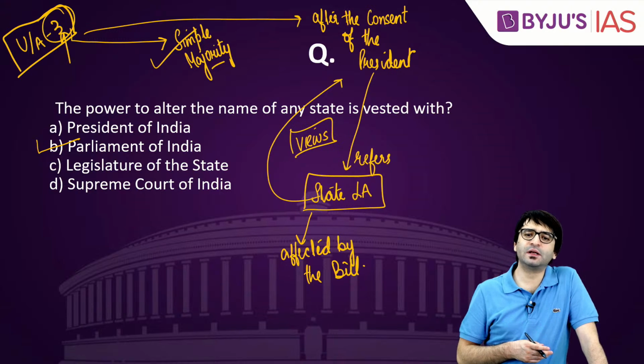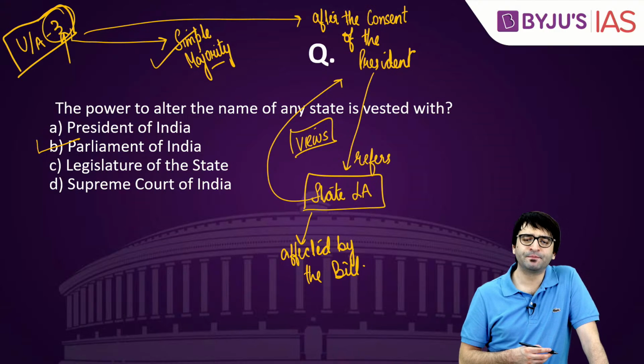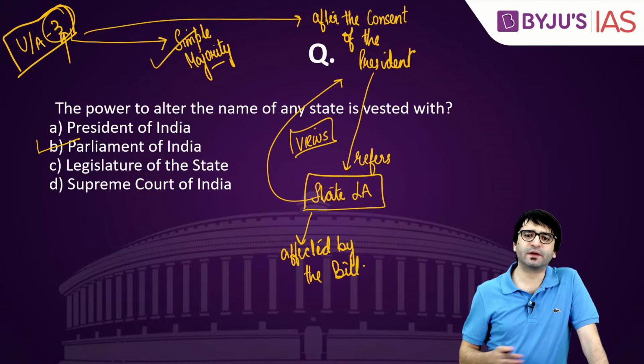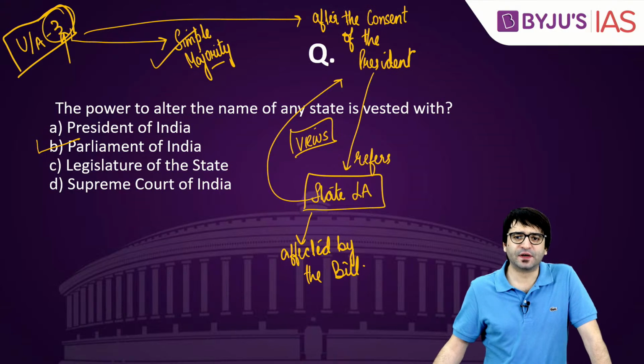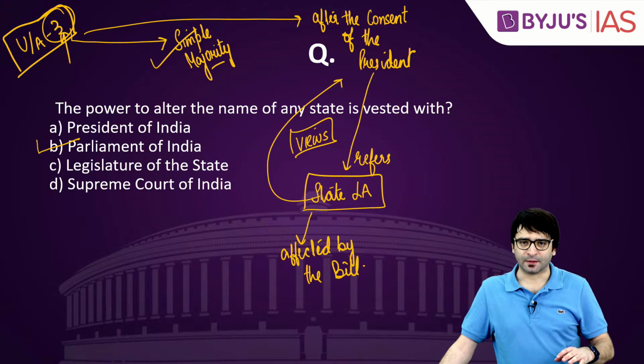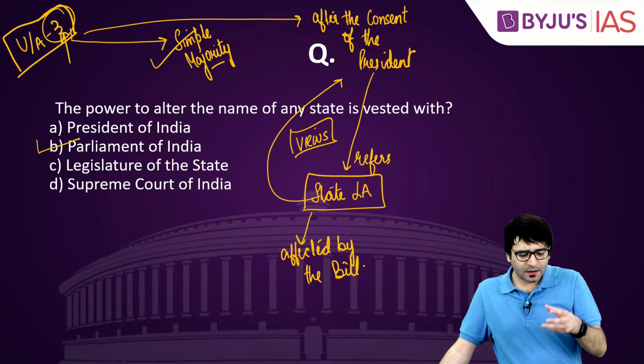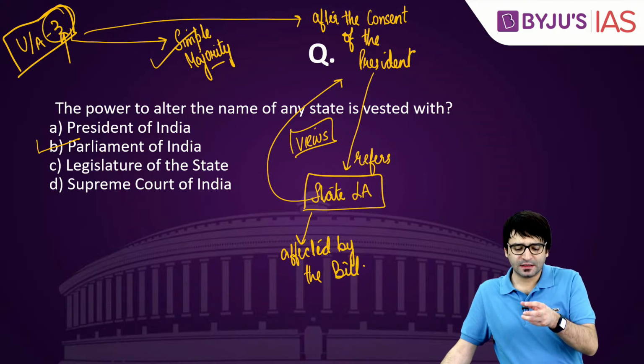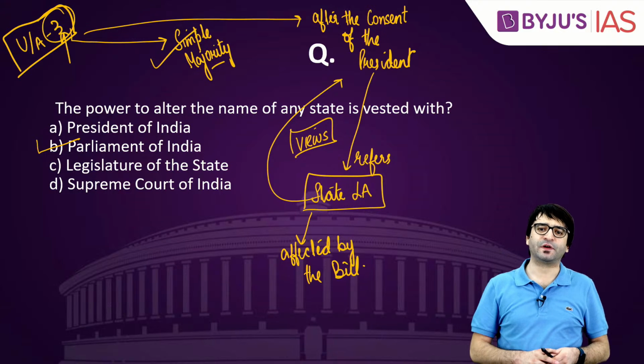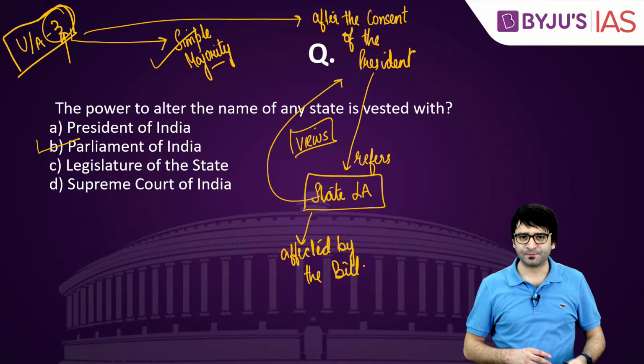Whatever views are given are not binding on the President of India. For example, when Andhra Pradesh was bifurcated into Andhra Pradesh and Telangana, this bill was passed by the Parliament under Article 3. But before this, the bill was referred to the President asking for his prior consent.